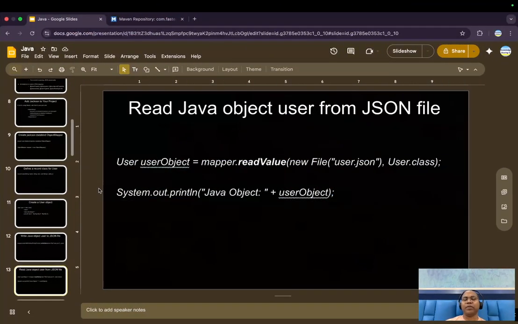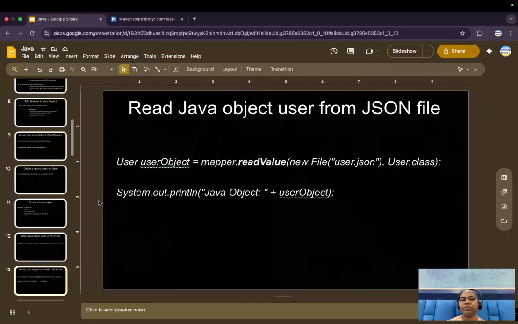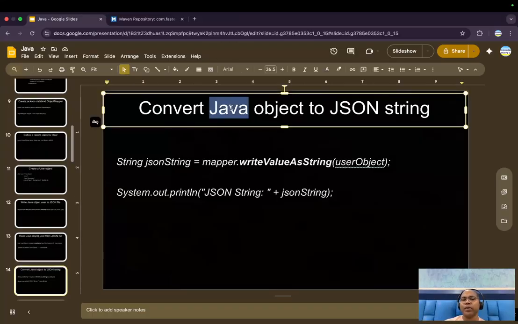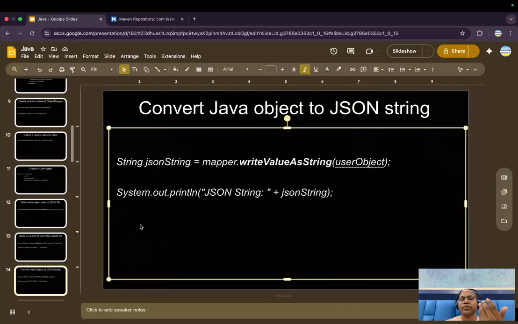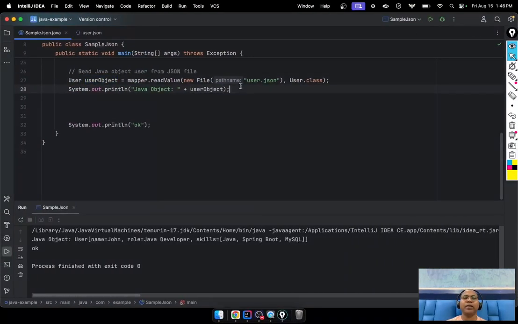Okay, so this is very simply reading a Java object from the JSON file. We have the read value. Sometimes I want to read the value, and sometimes I don't want to write the value into the JSON file. I just want one string. Whenever we have a Java object, I want to convert it to a JSON string. I don't want to write in the file sometimes. So for those, we have another API given by the